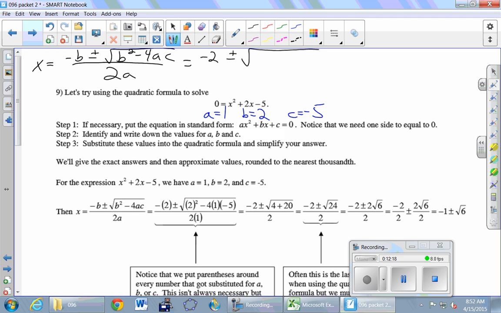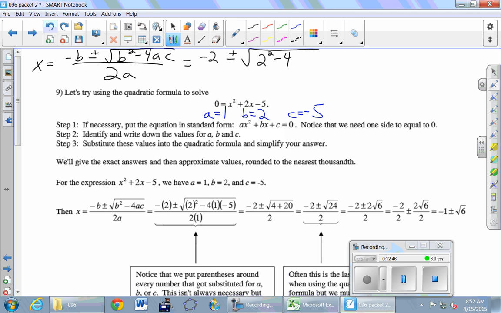Don't do this calculation in your head. Just write it down. B squared really means what squared? Is it negative 2 squared? Now, which one is it? Right, because we just had b out here, and it's just 2. But it's really tempting to say negative 2, because negative 2 is the first thing we wrote there. So this is just 2 squared. And then I'm copying 2 more symbols, minus 4.